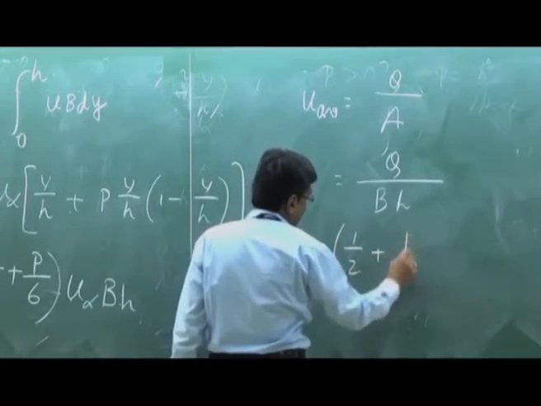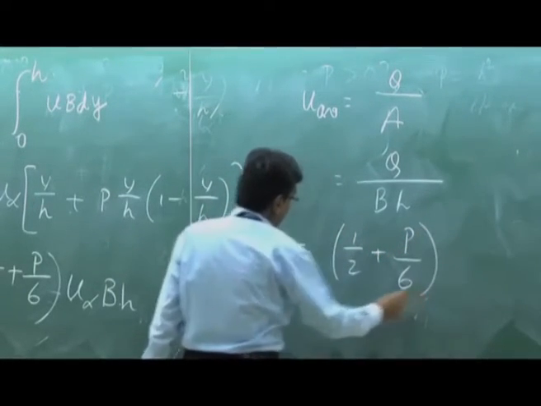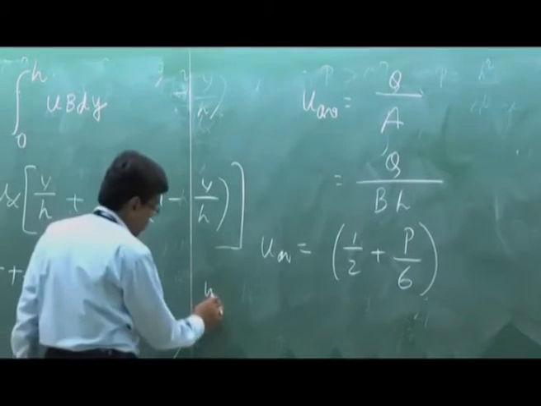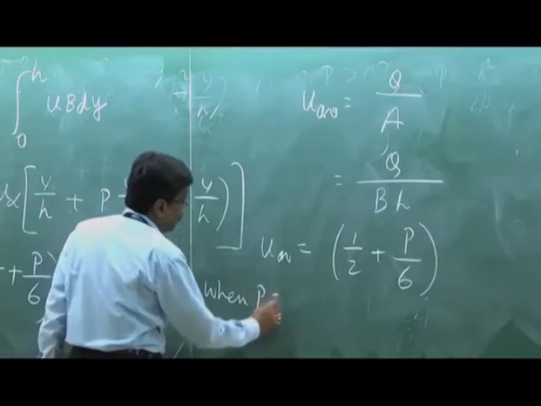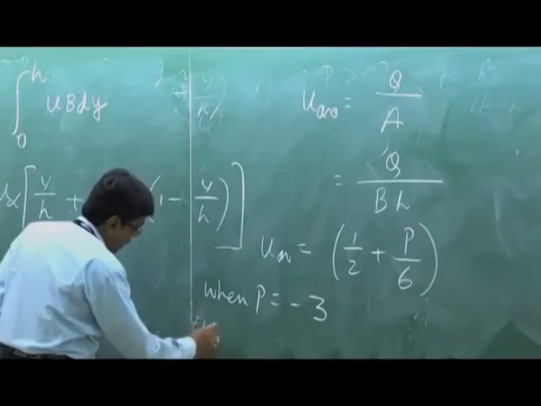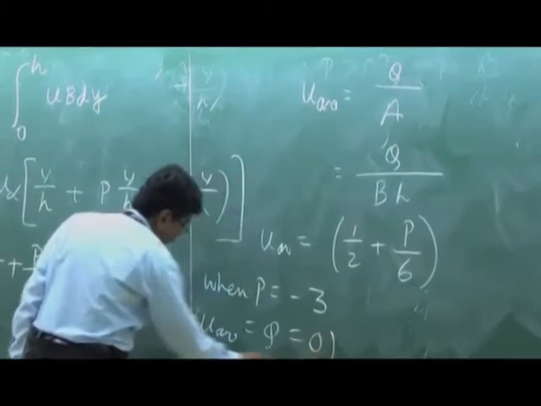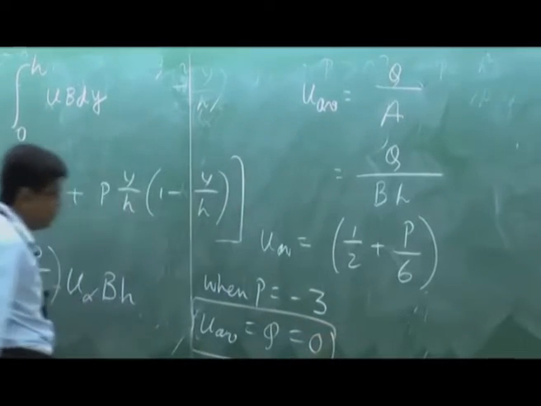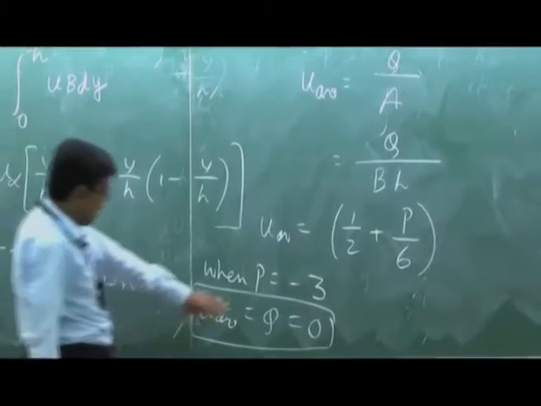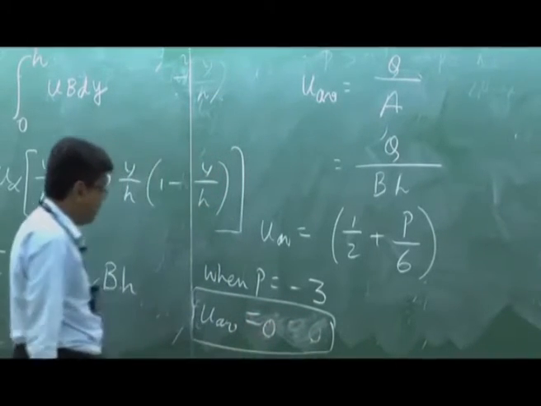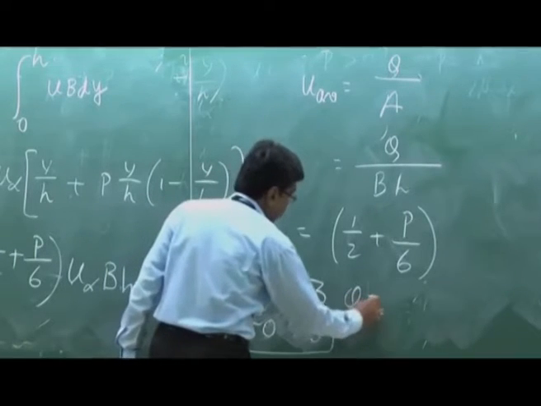That means average velocity is nothing but the volume flow rate scaled by the cross-sectional area. Now here is another interesting thing: when P is equal to minus 3, u average and Q are both 0. Rather simply, Q is 0 and u average is also 0.